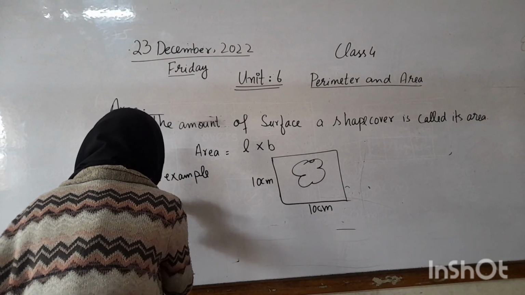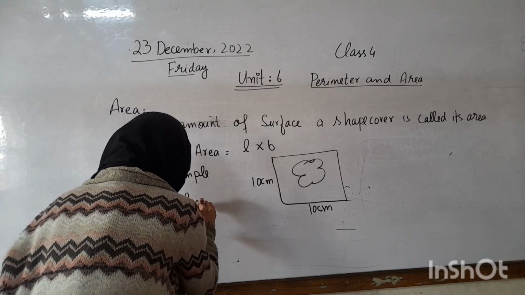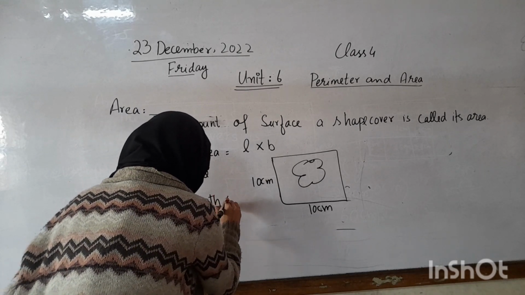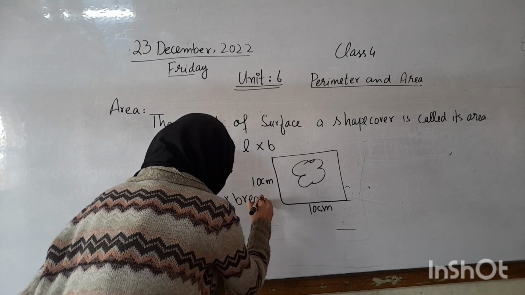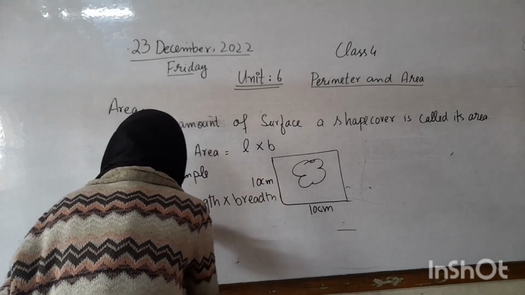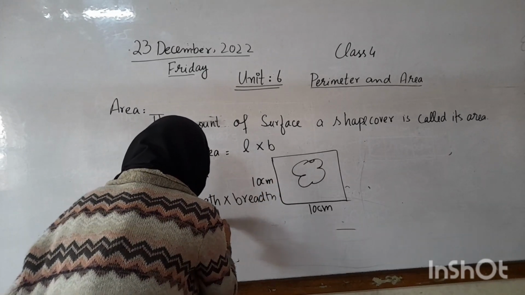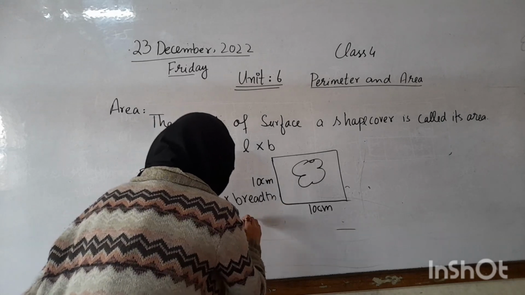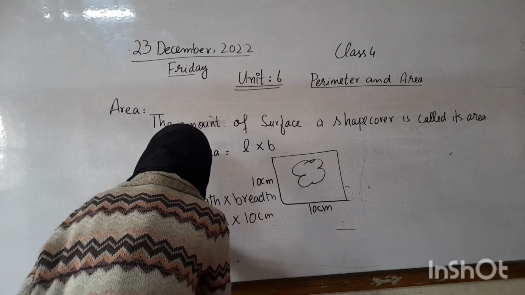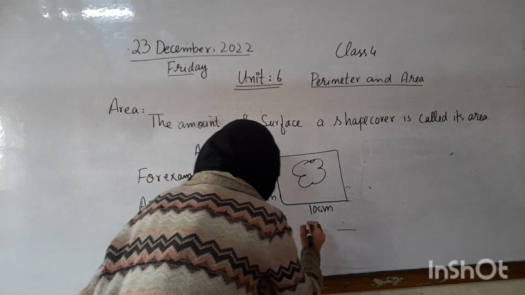Area is equal to length multiplied by breadth. So what is the length of this square? 10 centimeter. And what is the breadth of this square? 10 centimeter. So 10 multiplied by 10.